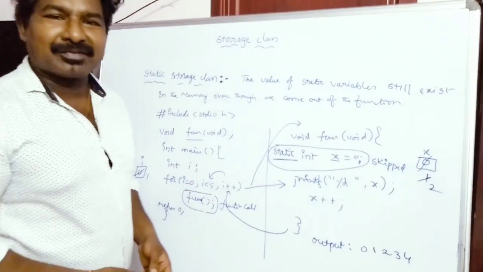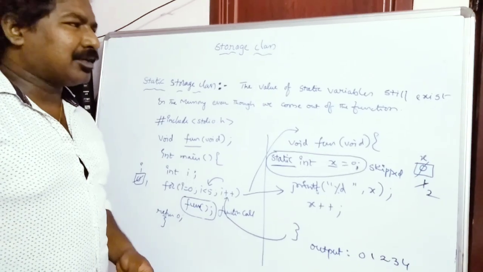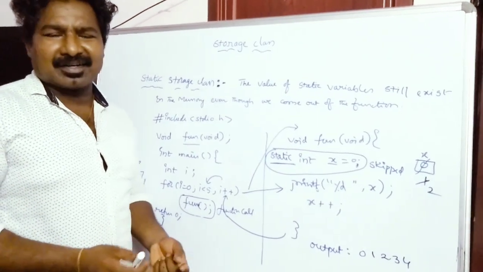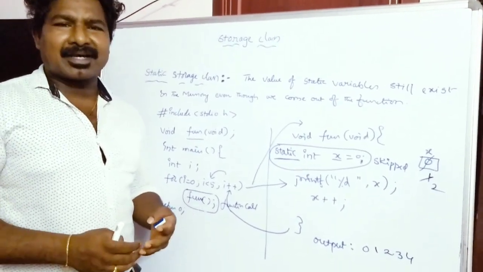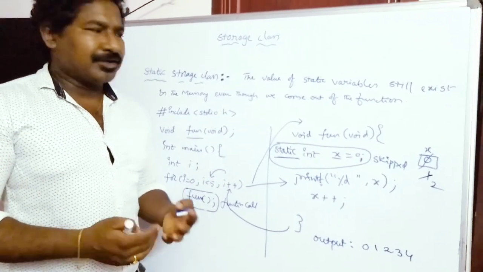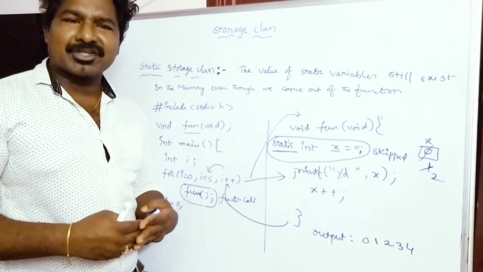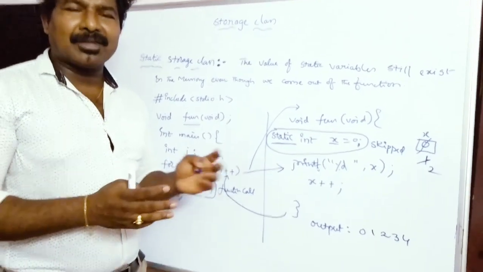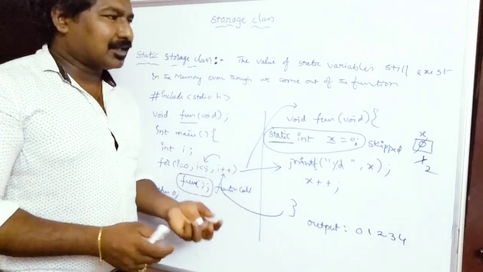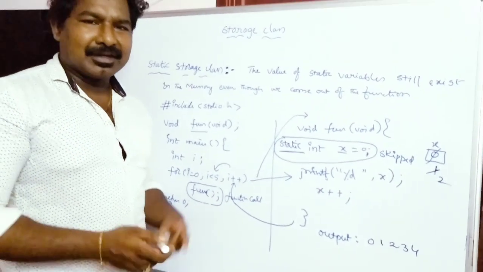So when you use the static storage class, whenever your program has different kinds of functions and you feel that the value of a variable should be kept even after you come out of the function, you can declare those variables as static type. Okay friends, that is the static storage class. And we'll go to the next storage class, that is the external storage class.